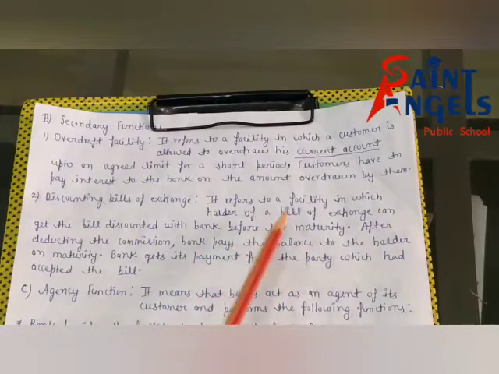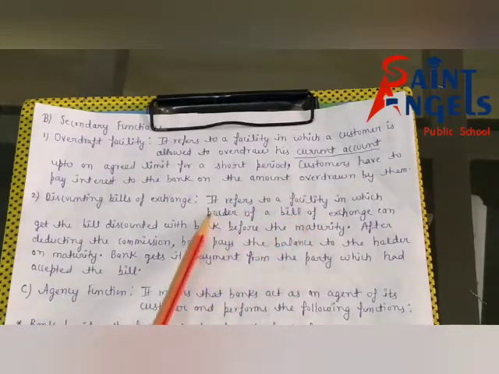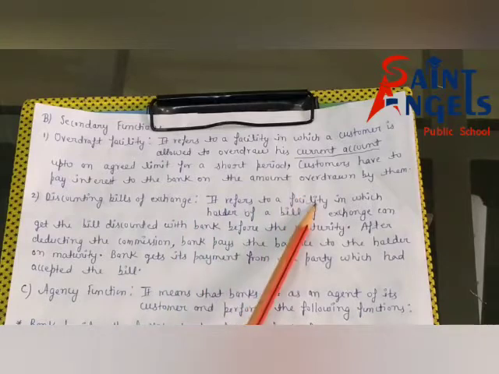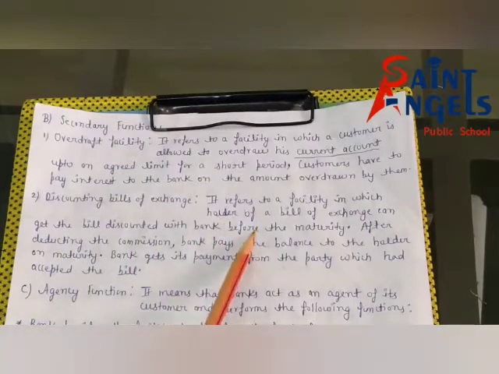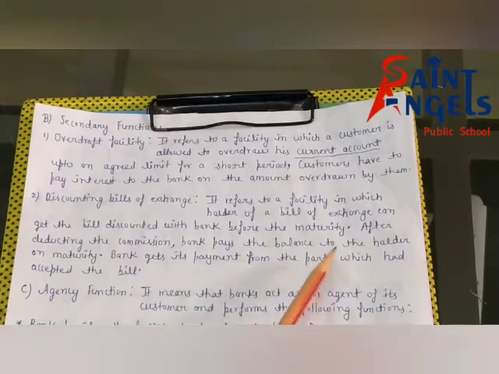Again I'm repeating, the holder can get the bill discounted with bank before the maturity. After deducting the commission, bank pays the balance to the holder. Bank gets its payment from the party which had accepted the bill on maturity.